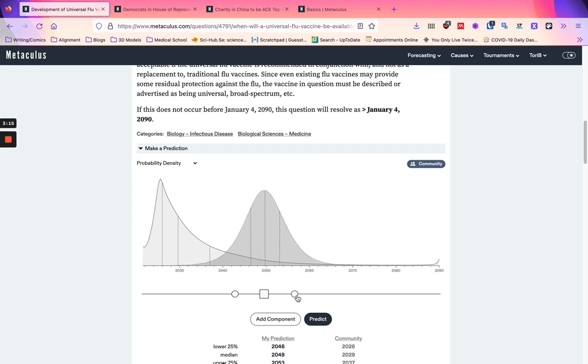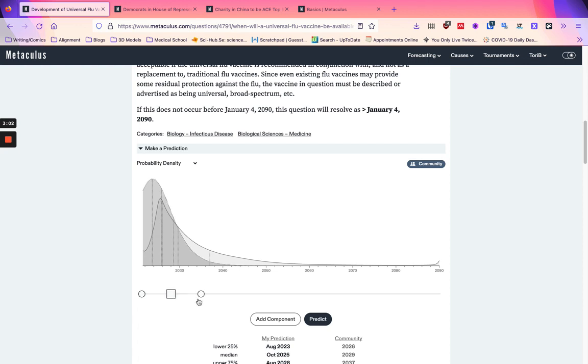If we move either of these circles, it'll move just that standard deviation to the side. So if we move this far over to the left, and we put the mean roughly where the community mean is, and then extend this peak out a little bit, we'll get something similar to the community prediction here.